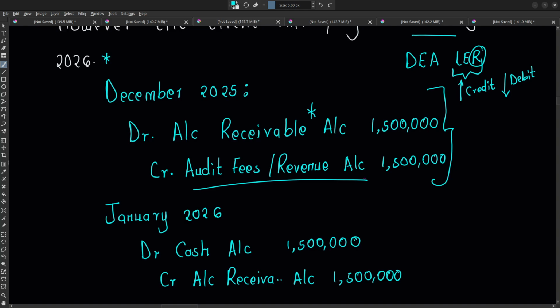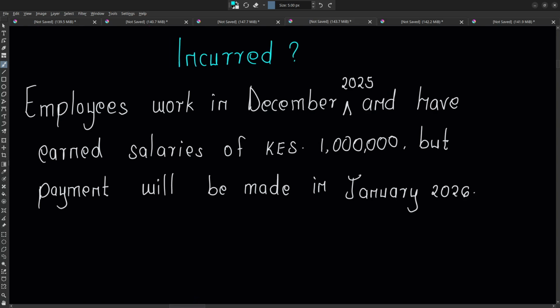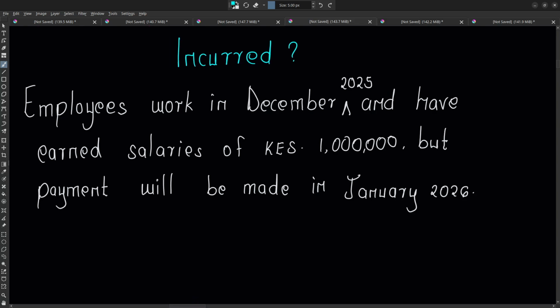Unlike cash basis, we would have to recognize it in January 2026, because that is when we will have been paid. Okay, so that is the difference.